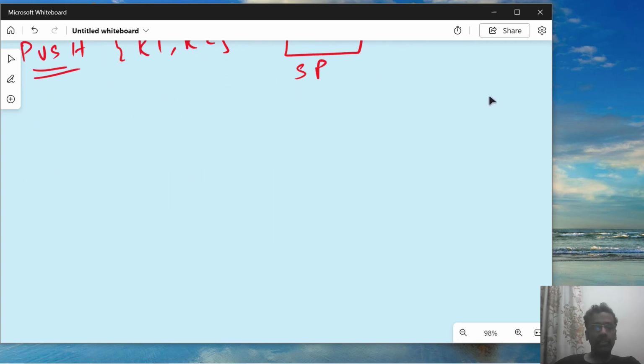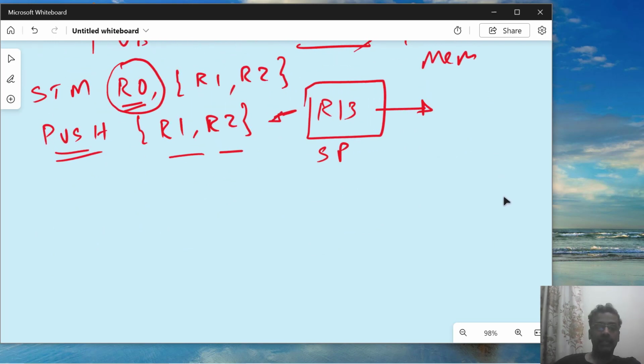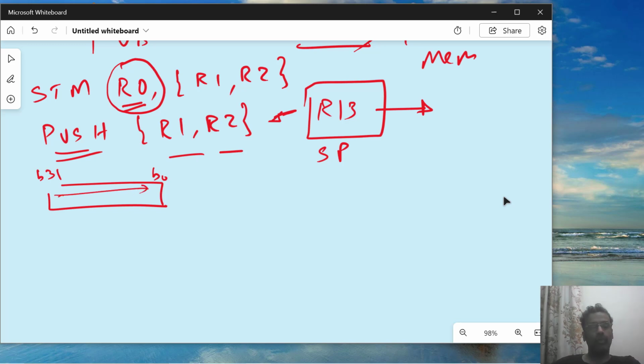Now it is supposed to store two values, R1 and R2, in both cases. It is supposed to push both R1 and R2. What I mean by that is, whatever is in R1, a 32-bit value, is moving into memory. It's copied into the memory. Please remember, when I say move, it is not going to make this value 0. It will remain the same, but it will be copied into the memory. The same content. How many bytes are moving? 4 bytes are moving. That means 4 bytes have to be copied into the memory.